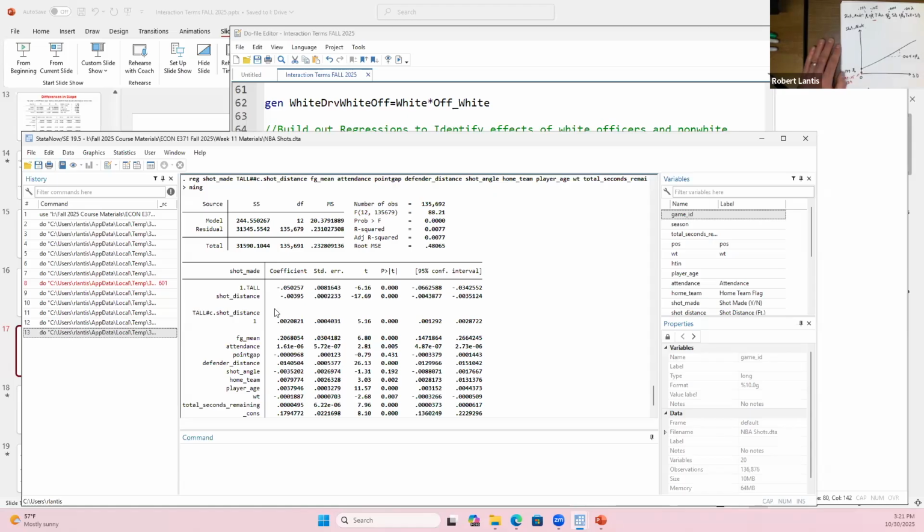Now, what is the marginal effect of someone who's tall? It'll be beta 2 plus beta 3, or, sorry, I wrote beta 2 in here. Yeah, beta 2 plus beta 3. 0.004, and this was plus 0.002. It's kind of weird. Once again, maybe it's a counterintuitive result, but the slope here actually ends up being a little bit higher for those tall players. As they're further from the basket, oh, hold on.